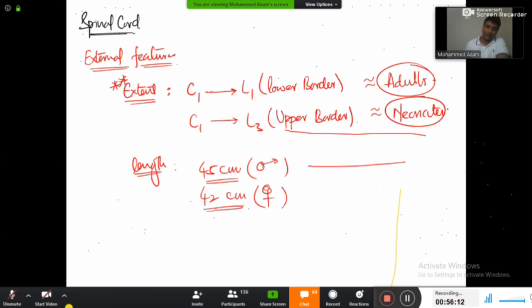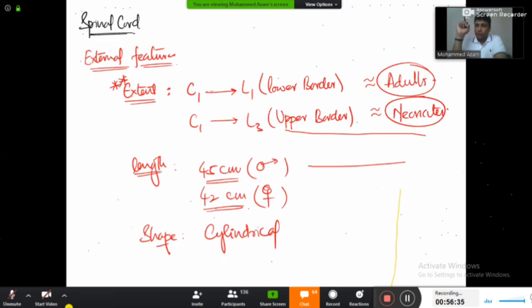Next one. Can anyone tell me what is the shape of the spinal cord? Remember, the shape of the spinal cord will be cylindrical, like the pen that you are holding in your hand right now. So our pen here right now is cylindrical like this, right? So the shape of the spinal cord will actually be cylindrical like this.